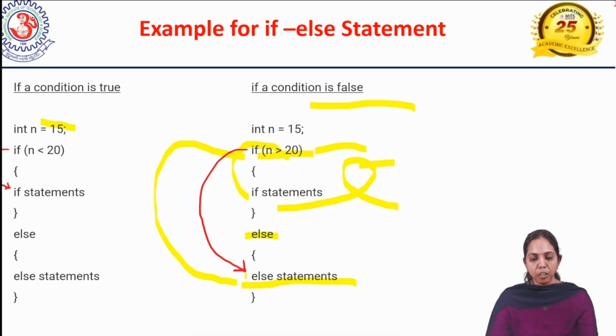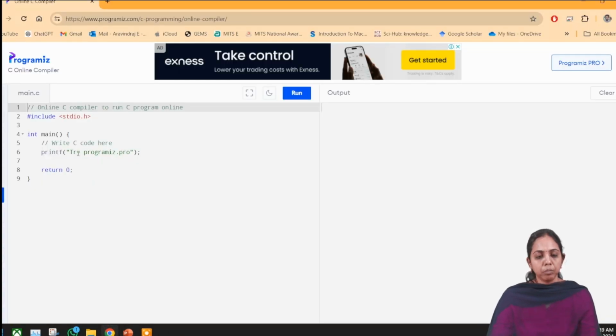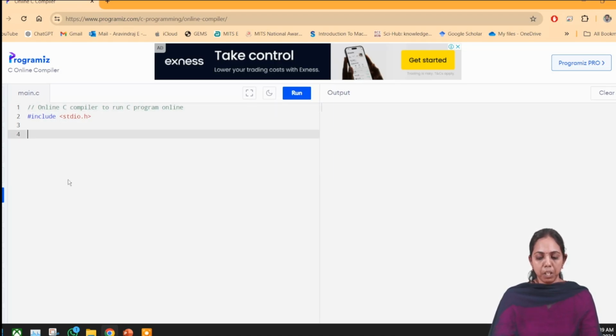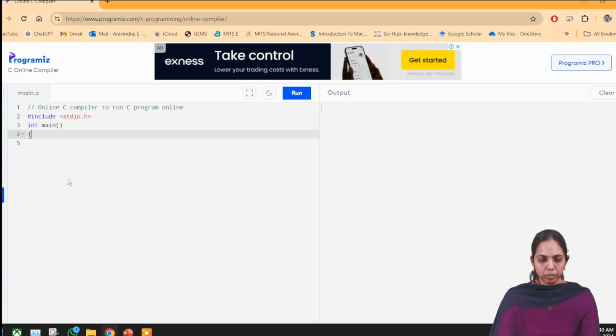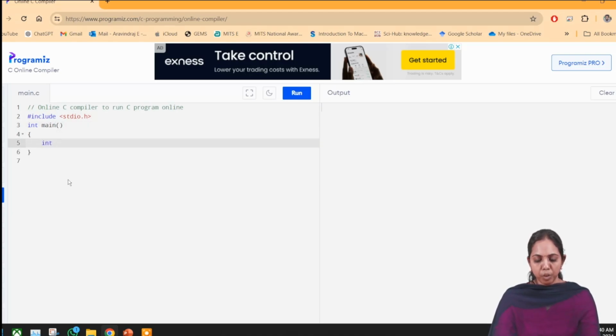Then we will look at how it is going to be executed in the hands-on. I have written a program for if; I will take it one more time and show you how it is going to be executed. int main should be there in any C program, and this is what I'm going to write.